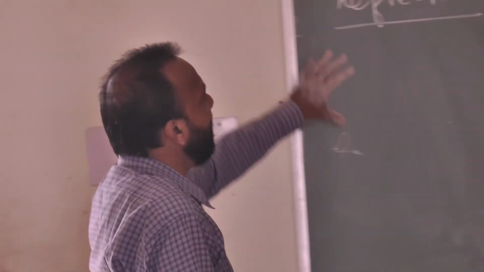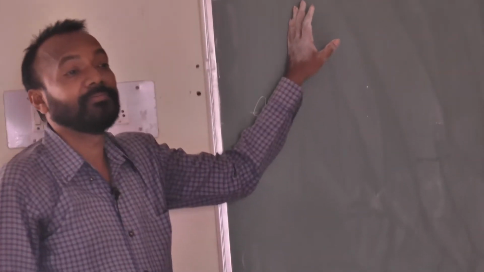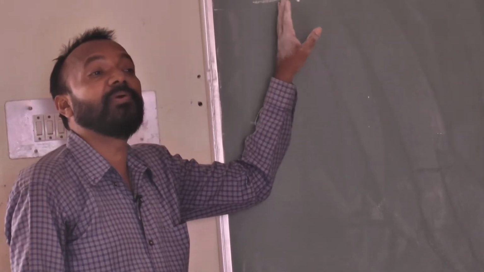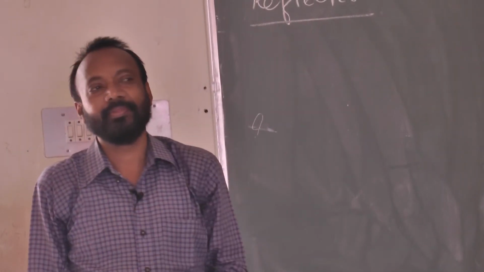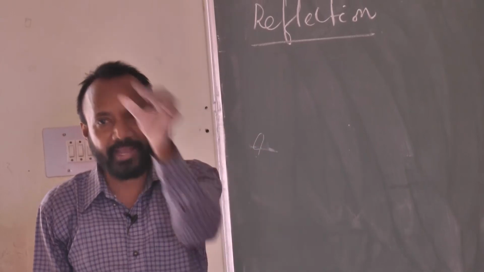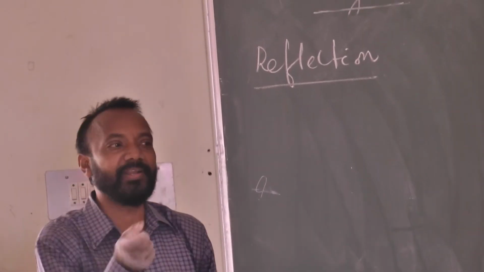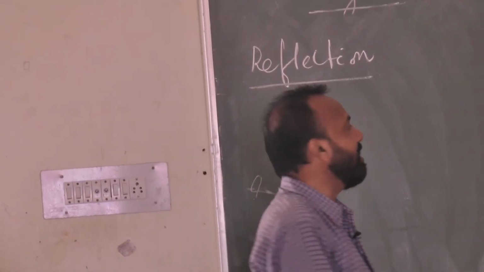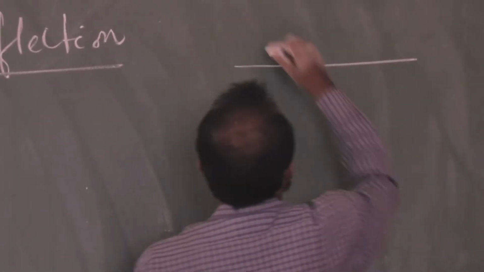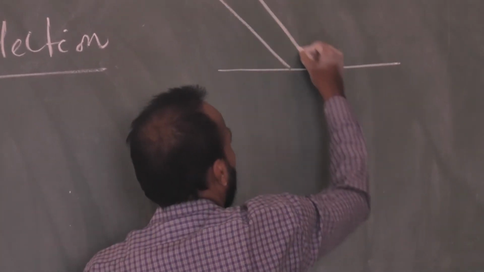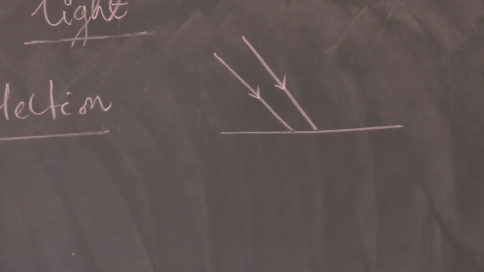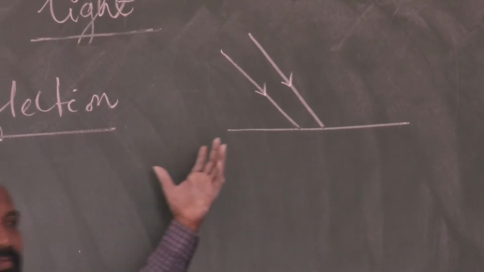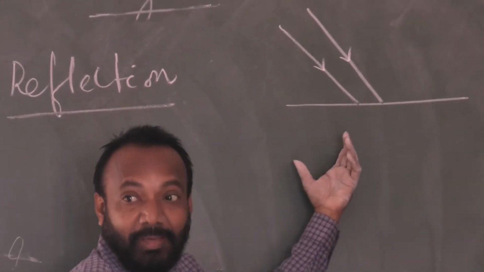So, these are the behaviors of light energy. Now, reflection is that. Reflection means what? The phenomenon in which the light energy bounces back into the same medium after being incident on a surface. Suppose this is a surface, and the light energy comes in different patterns, as I have told you. Which pattern is this light energy? Parallel. This beam is parallel, okay.